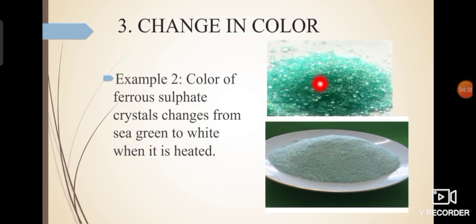These brightly sea green colored crystals are ferrous sulfate crystals, hydrated ferrous sulfate, and this white colored powder is anhydrous ferrous sulfate. What is the formula of ferrous sulfate crystals or hydrated ferrous sulfate? It is FeSO4.7H2O. And this white colored is anhydrous ferrous sulfate. Formula of anhydrous ferrous sulfate is FeSO4.